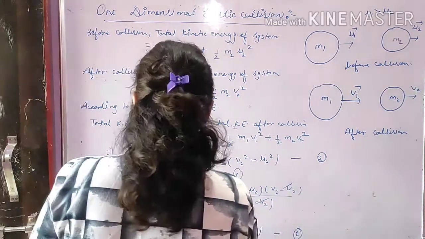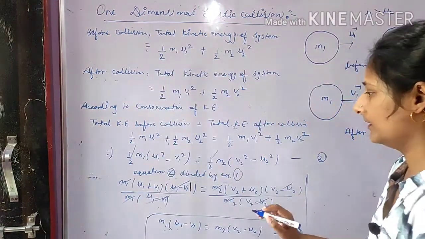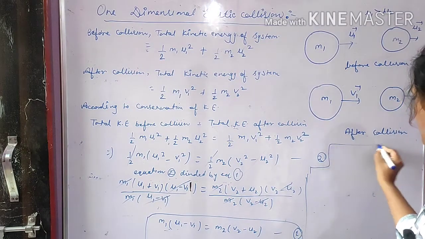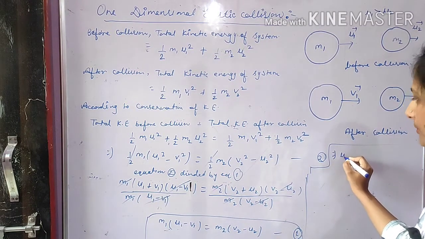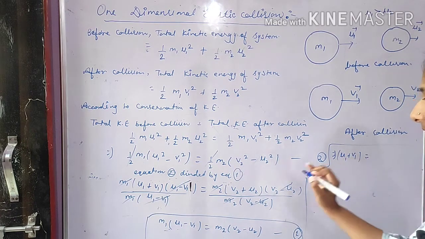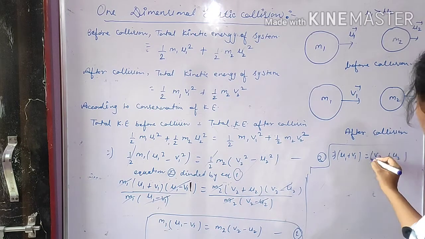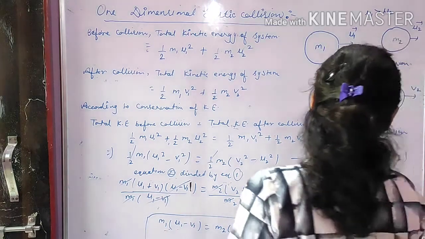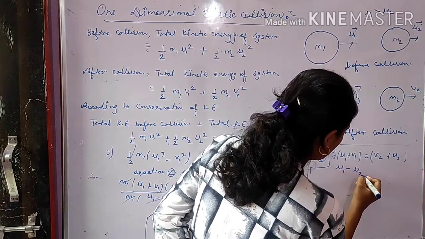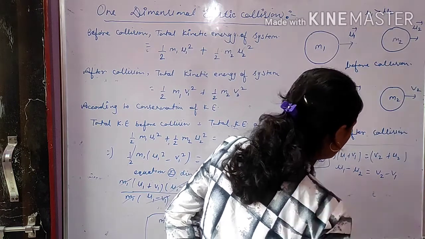Okay, so here we have only u1 plus v1 is equal to v2 plus u2. Okay, so from here we write u1 minus u2 is equal to v2 minus v1.